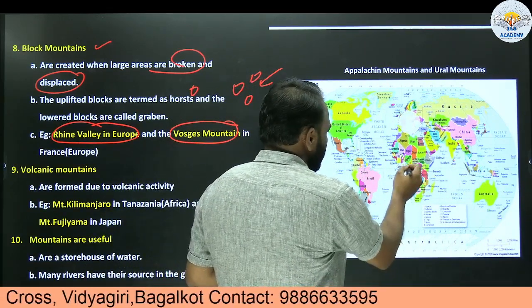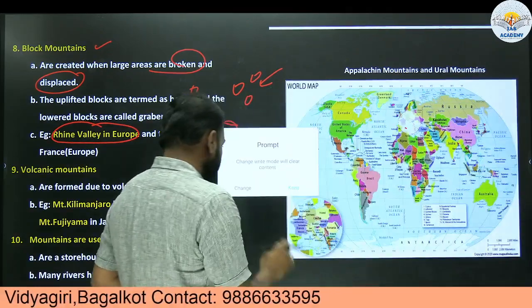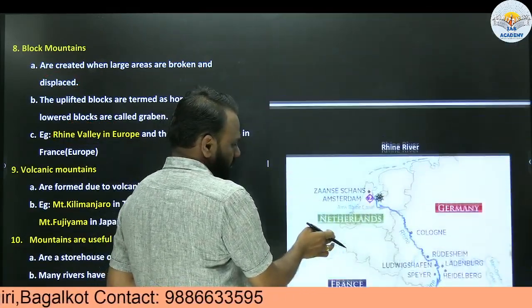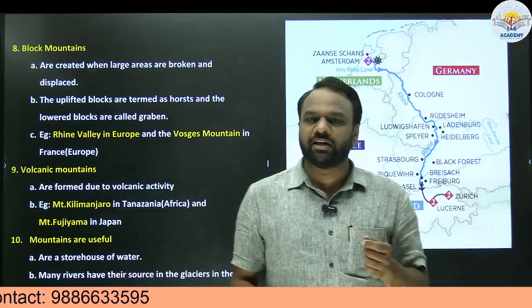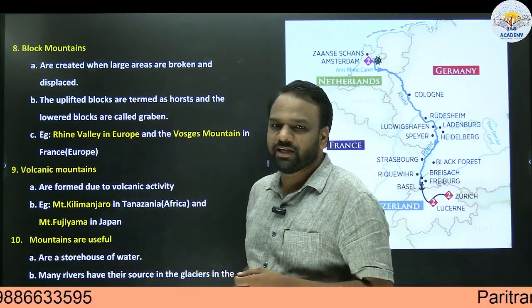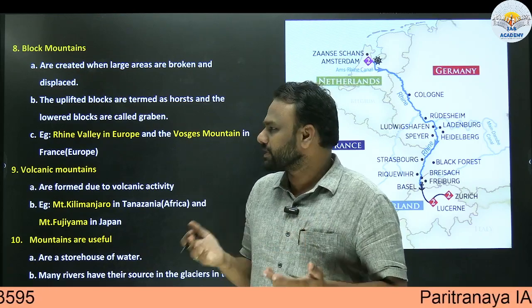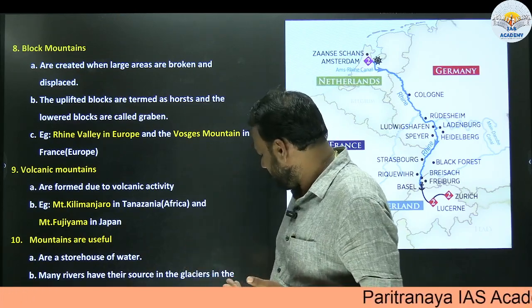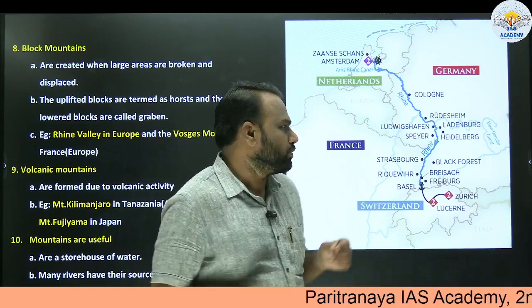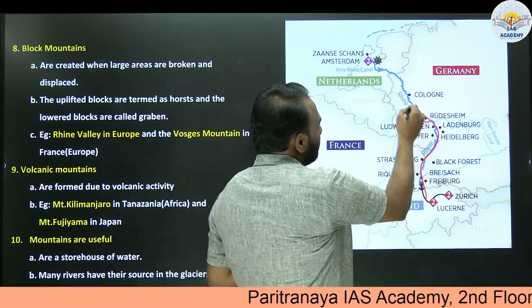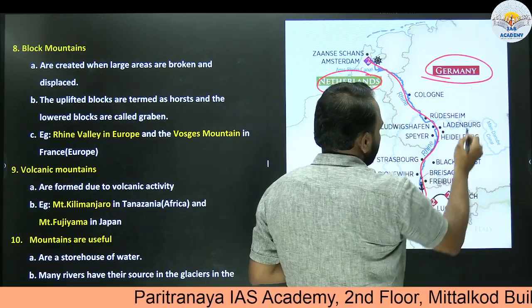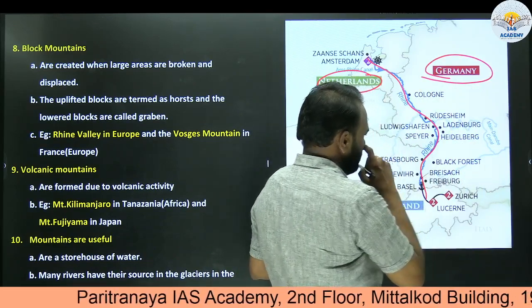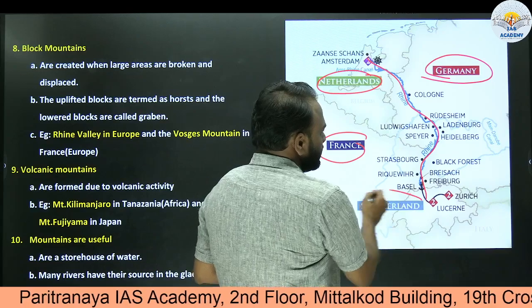So here in France, I'll show you. Okay, so this is Rhine Valley. Rhine is a river. Whenever a river appears in the NCERT, we have to be extra cautious and explore extra information, that is, in Europe, through which countries it passes. So this is our Rhine River. From here, we understand that it passes through Netherlands, Germany, France, Switzerland.